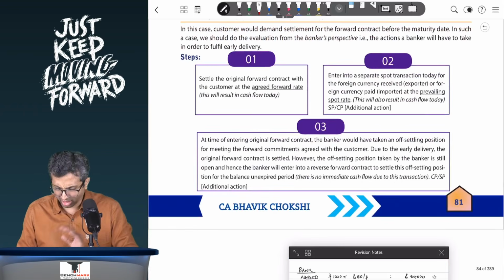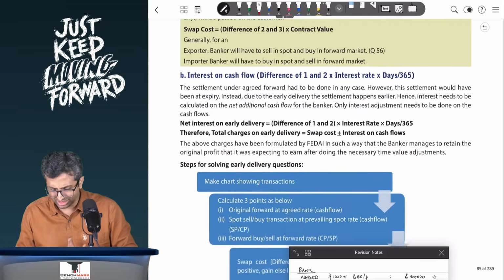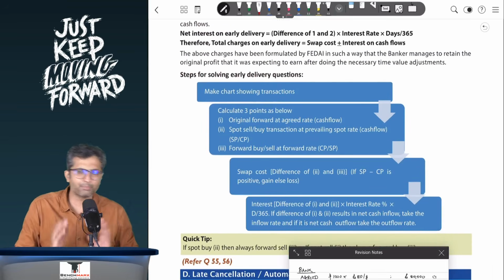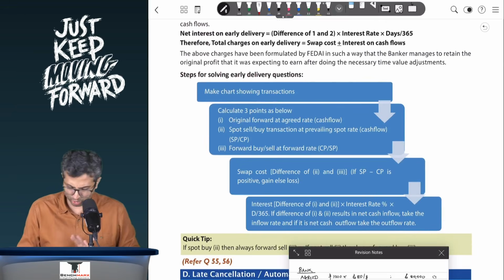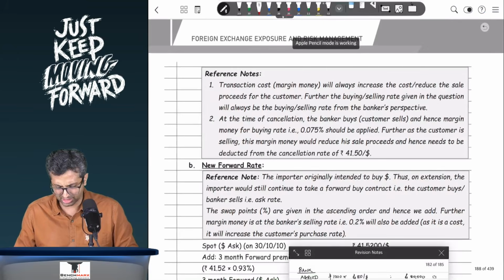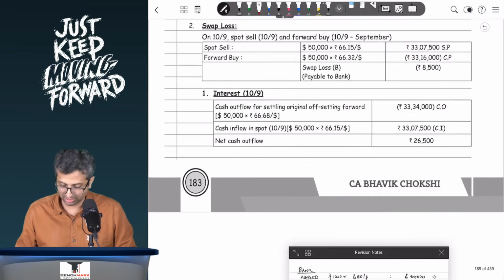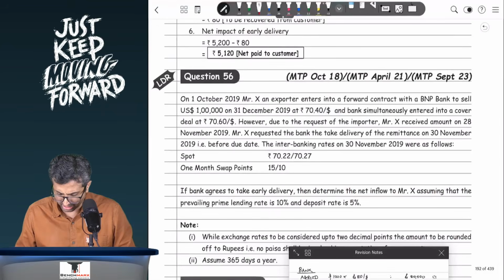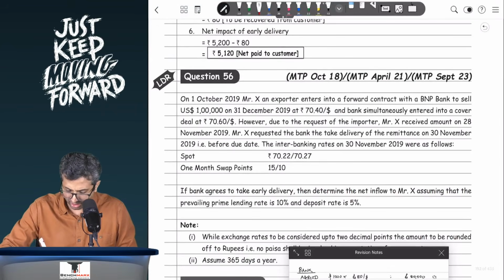So there are a lot of steps here, but before going into these steps, we will actually try to do a sum and then come back to the theory and understand what is to be done, because if you do it numerically, it is a lot easier to understand rather than just spelling out theory facts. So if you go to question number, let us say, 56, which is an early delivery question.